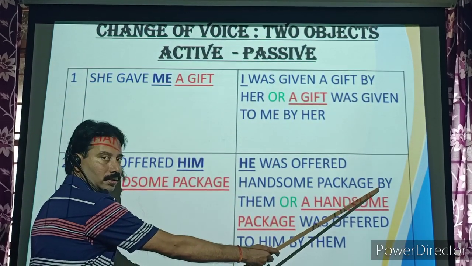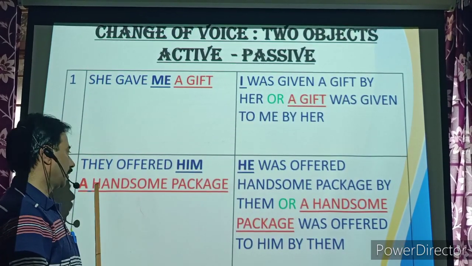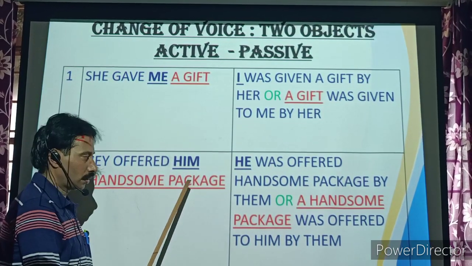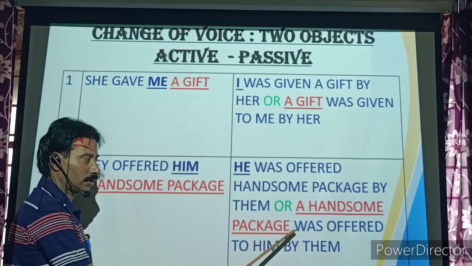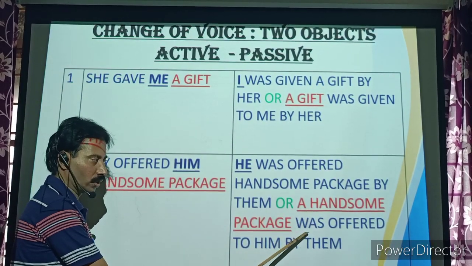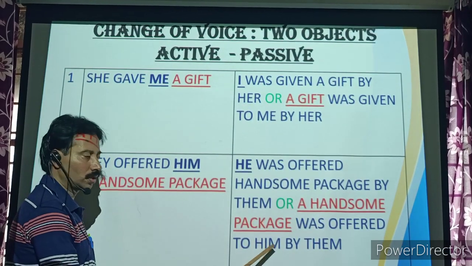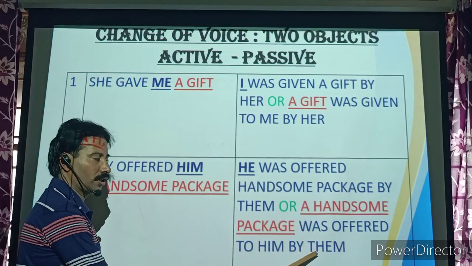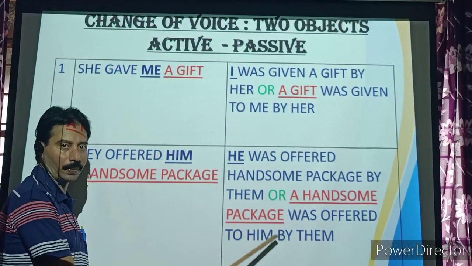This is the agent, by. And look at the second object. A handsome package is the second object. Start with the second object. A handsome package, since it is singular, take the singular helping verb in past tense, was. A handsome package was offered to him by them. By is the agent and they changes to them. I repeat: a handsome package was offered to him by them.